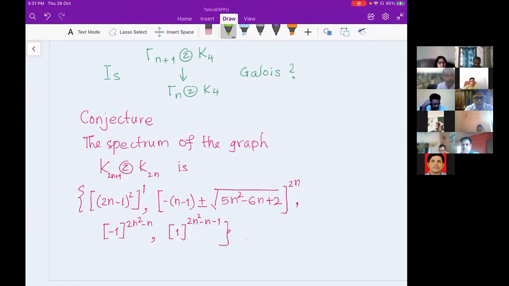The power of the square bracket is the multiplicity of the eigenvalue, and the expression inside the square bracket is the eigenvalue. Now a complete graph is actually an expander graph, or Ramanujan graph. What Professor Bhate was telling about is that expander graphs are sparse in nature, so if you look at the adjacency matrix, you will see many zeros and very few ones.